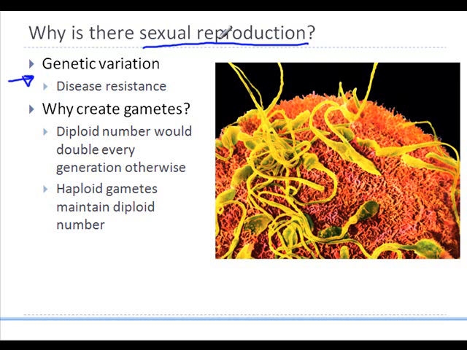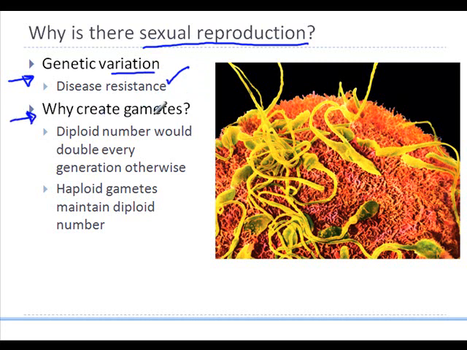So sexual reproduction will give you variation, and the variation results because, as we saw in the previous section, when crossing over took place, segments of the chromosome were swapped, and that will give you genetic variation. Sometimes disease resistance arises due to crossing over, and eventually the evolutionary process results due to crossing over.